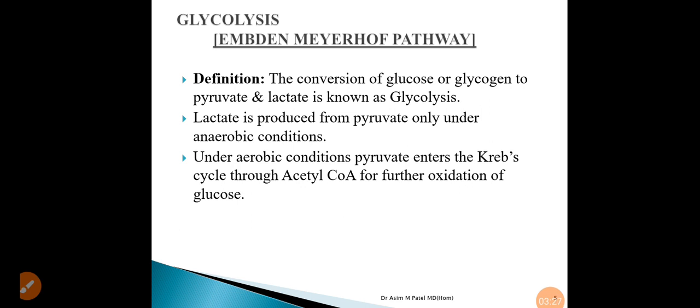The next thing is glycolysis, also called the Embden-Meyerhof pathway. The conversion of glucose or glycogen to pyruvate and lactate is known as glycolysis. Lactate is produced from pyruvate only under anaerobic conditions. Under aerobic conditions, pyruvate enters the Krebs cycle through acetyl CoA for further oxidation of glucose. Now we will see the various reactions occurring in